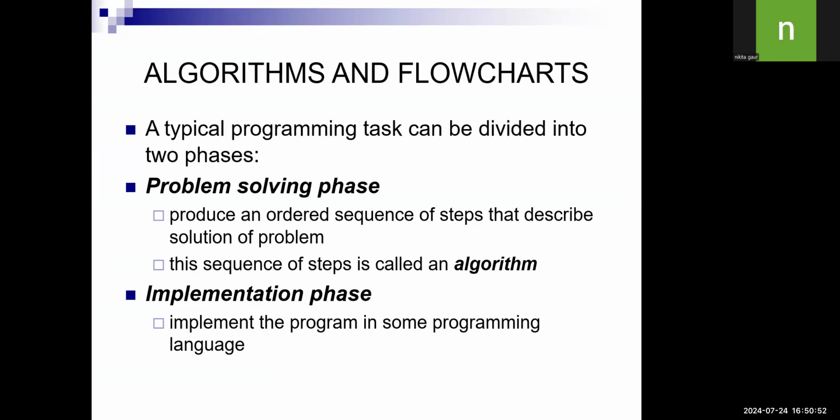What is algorithm? What is a programming task? A programming task is divided into two parts: a problem solving phase and an implementation phase. Problem solving means algorithm, means you know how to solve the problem step by step. Just write that. There is no restriction, there is no syntax, so just write in English language. That is the algorithm. Implementation phase means when you convert that algorithm to the programming language, that is the implementation phase.